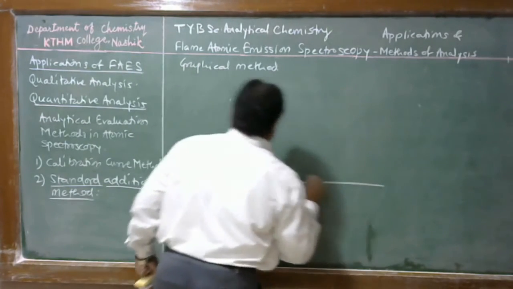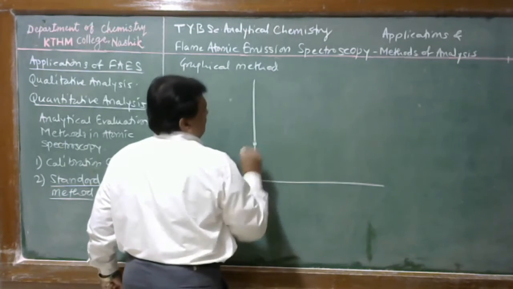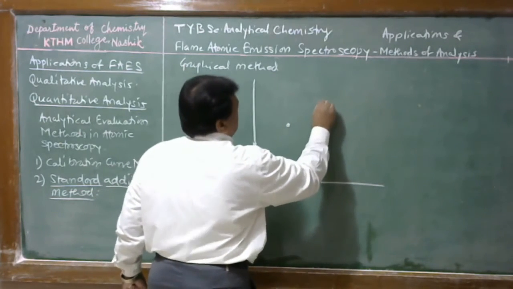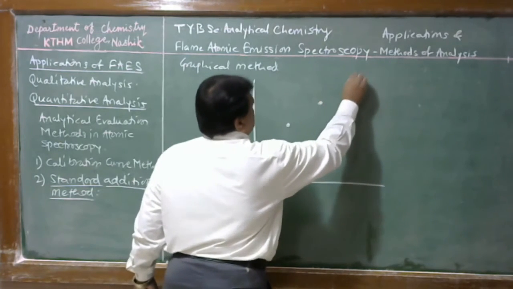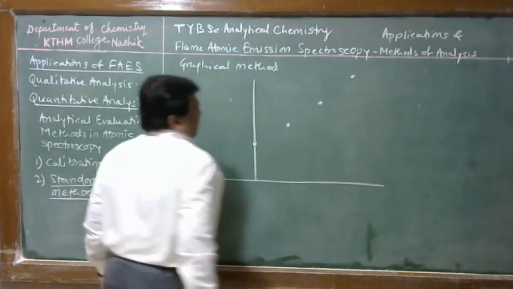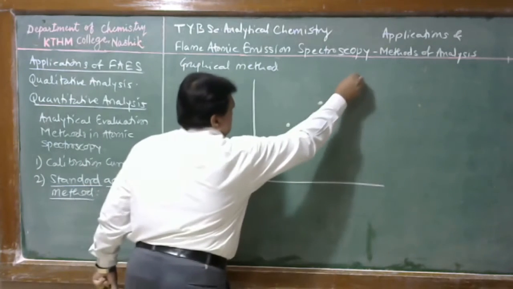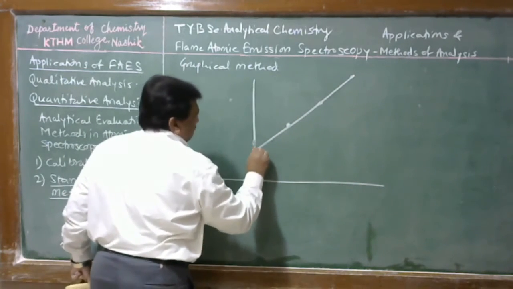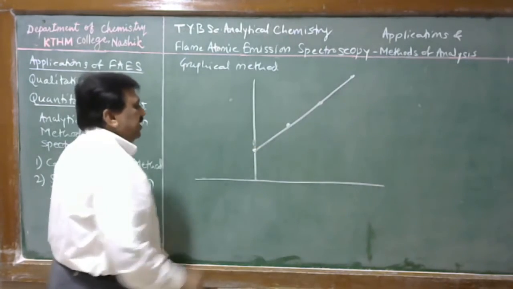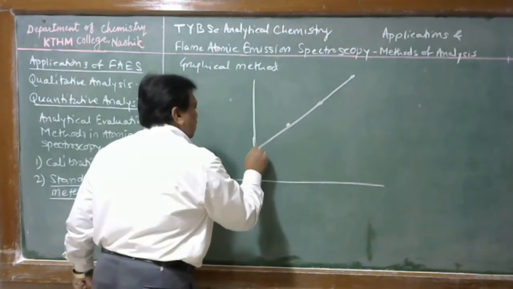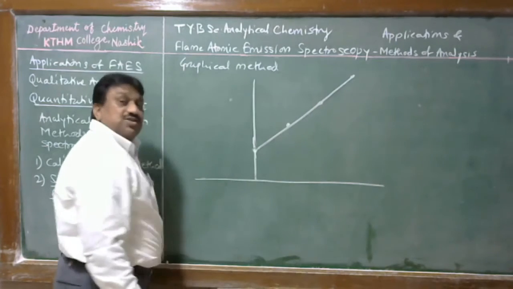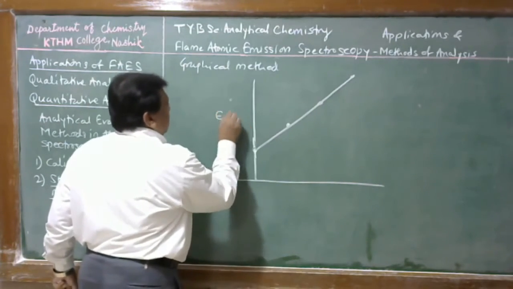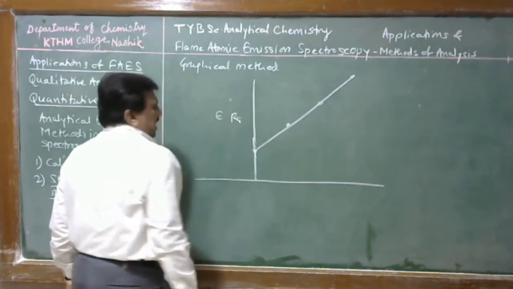This is the reading for the sample, this is the reading for the sample containing standard, the reading for the sample containing second standard, and the reading for the sample containing third amount of standard. Then we have a curve that does not pass through the origin, that intercepts on the y-axis, that is the instrumental reading axis.